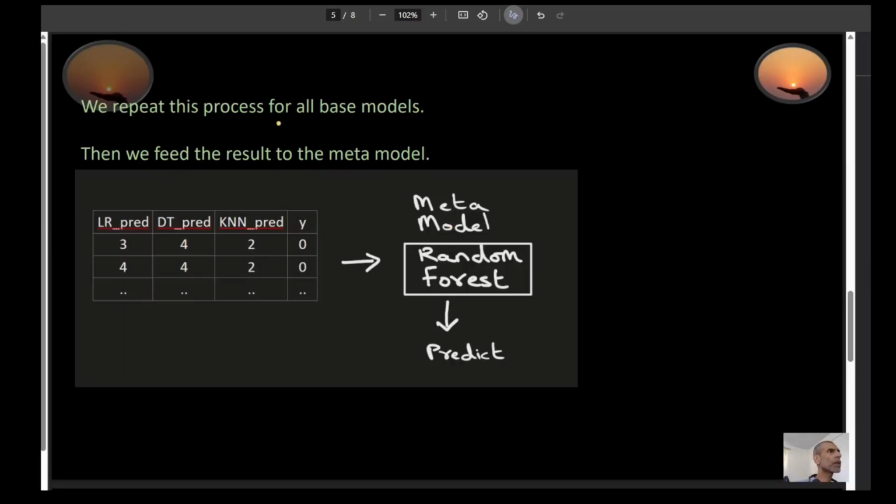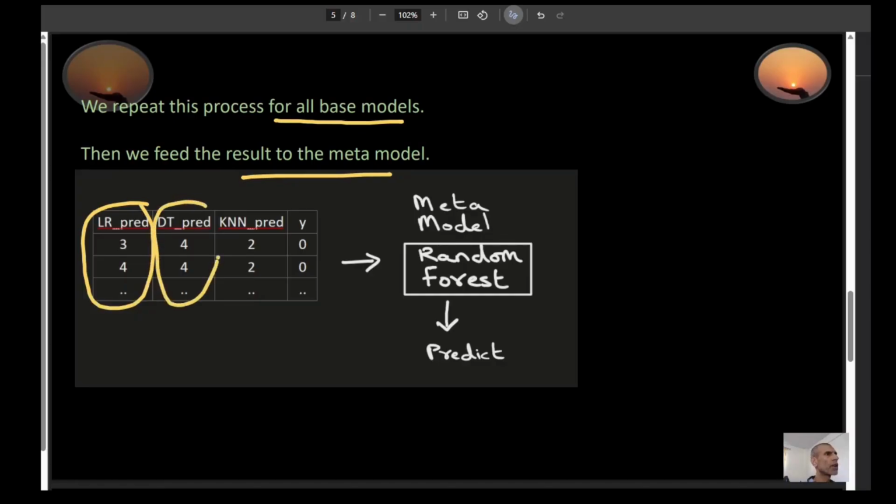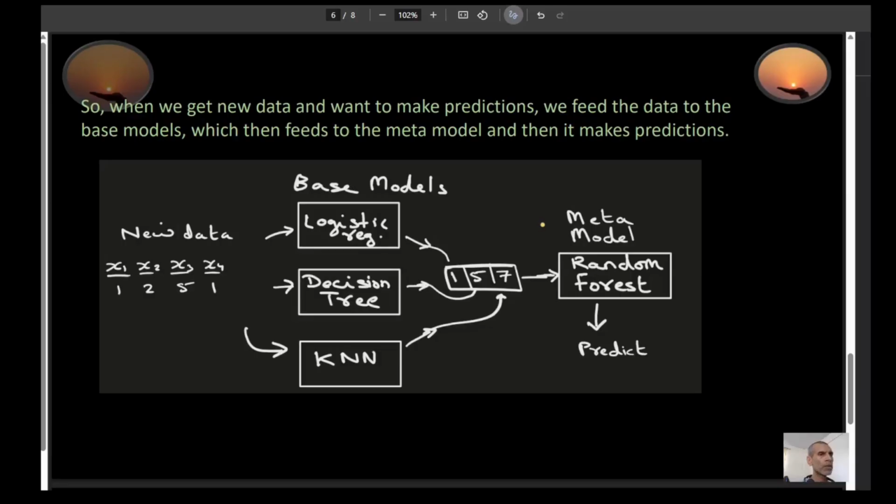We repeat this process for all the base models, and then we feed the result to the meta model. So suppose this is my result from the logistic regression, this is the result for the decision tree, and this is the result from the KNN. And this is my original Y. I got this result, and then I feed this to my meta model right here, and the meta model now gets trained.